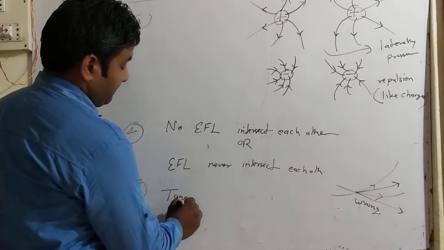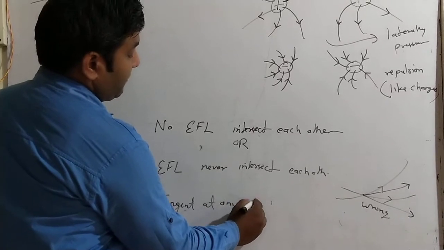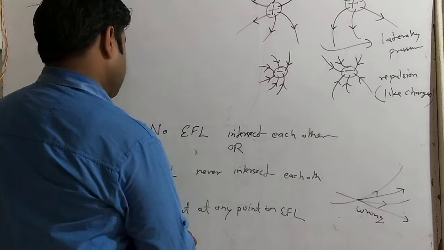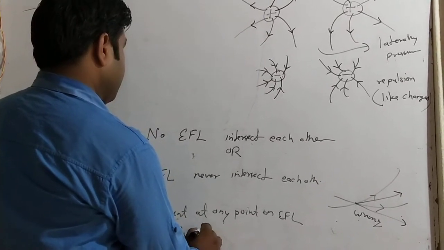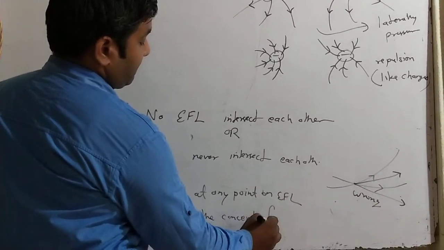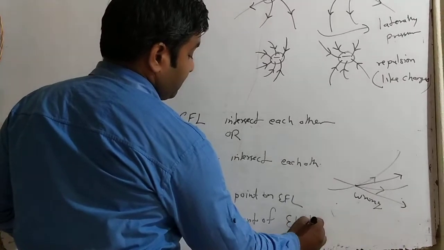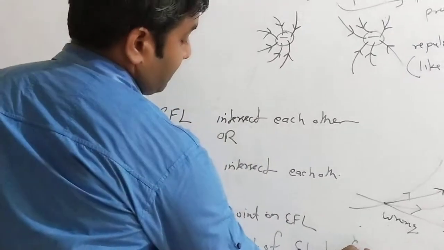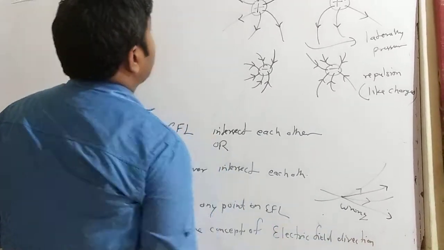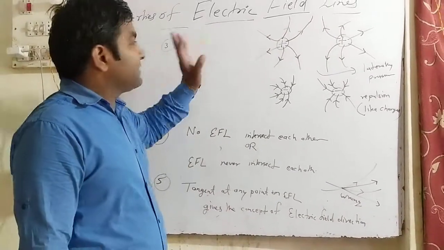So after this, the fourth, and the last one, the fifth concept: the tangent at any point on an electric field line gives the direction of the electric field. Except all these five points, these are the properties of electric field lines.